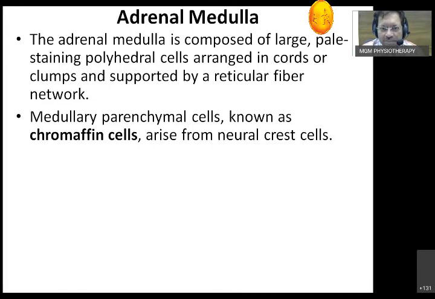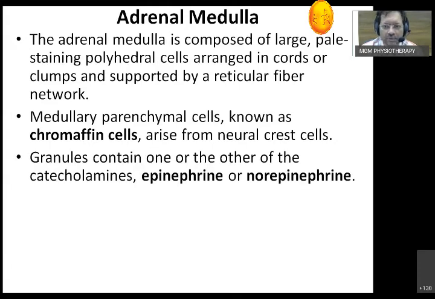Remember, this is the only place where, like we got greater splanchnic, lesser splanchnic, and least, in the least, some fibers which are going to the medulla are myelinated. One. Second thing, they are preganglionic sympathetic fibers. This is the only exception. And these axons will land on the surface of the chromaffin cells in the medulla. In the medulla, they produce epinephrine and norepinephrine, again under the influence of glucocorticoids.